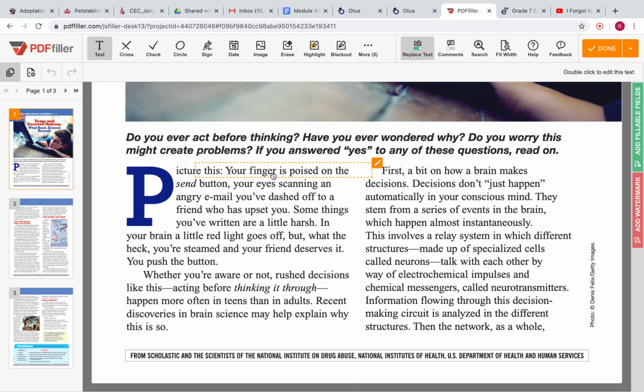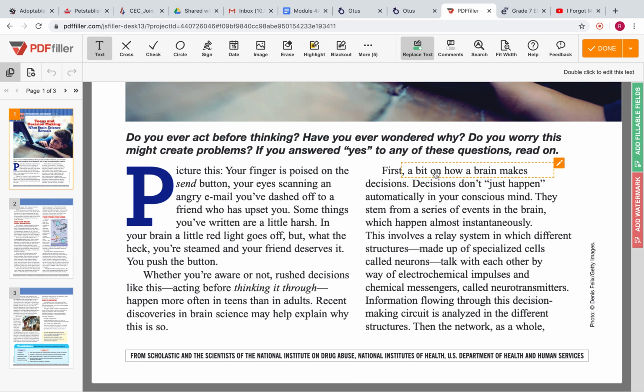Picture this. Your finger is poised on the send button, your eyes scanning an angry email you've dashed off to a friend who has upset you. Some things you've written are a little harsh. In your brain, a little red light goes off. But what the heck? You're steamed and your friend deserves it. You push the button. Whether you're aware or not, rush decisions like this, acting before thinking it through, happen more often in teens than in adults. Recent discoveries in brain science may help explain why this is so.